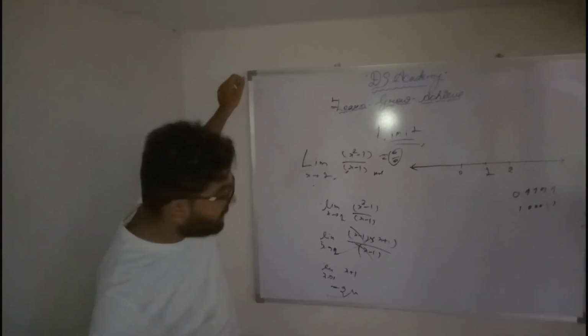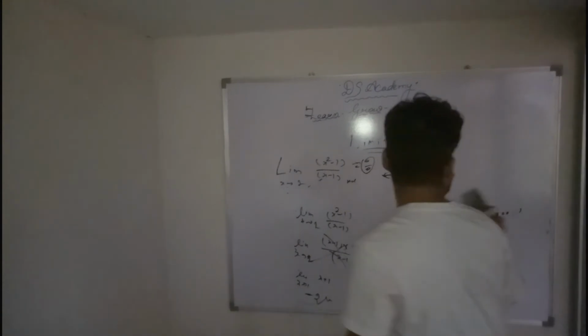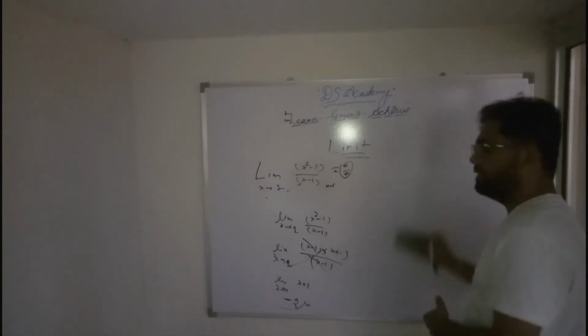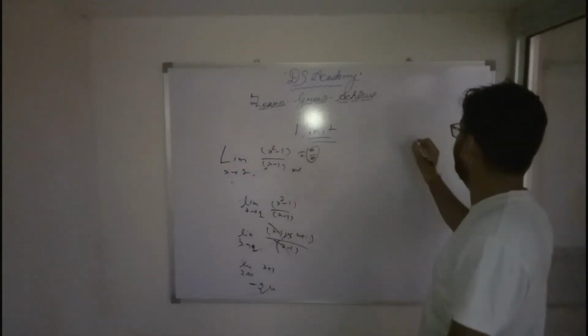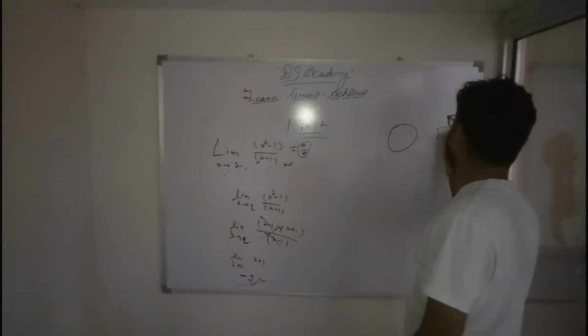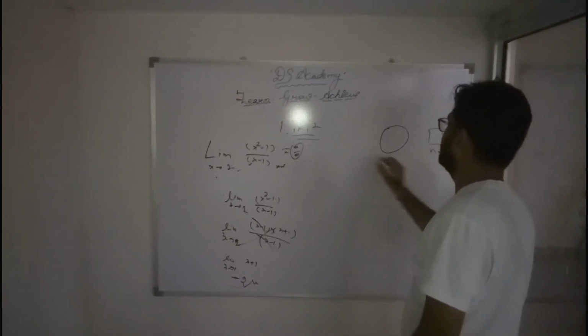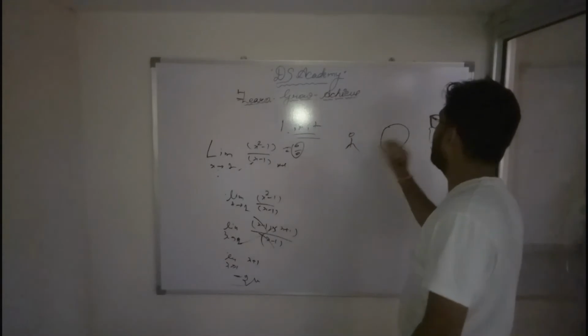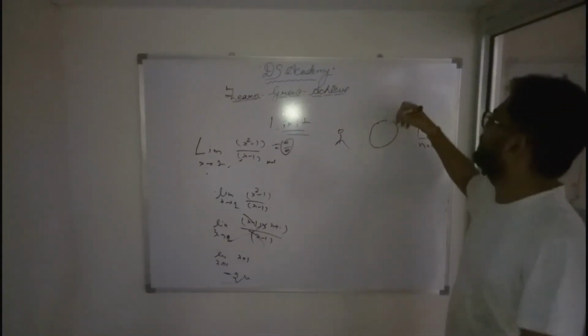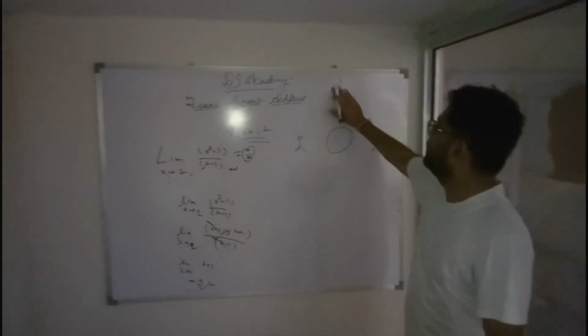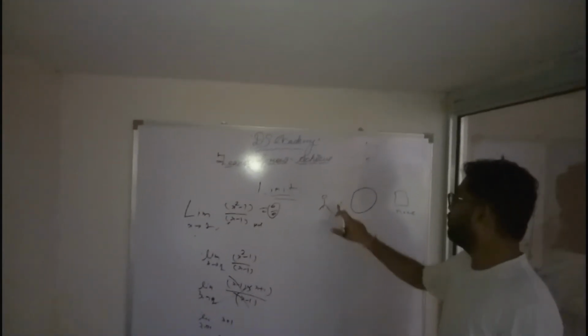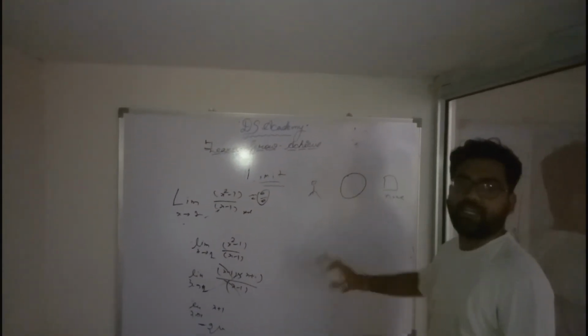Okay. Another real life example is that there is a well, there is your home and you are here. You have to cross this well. You can call it 0. If you go directly here, you will fall into this well.